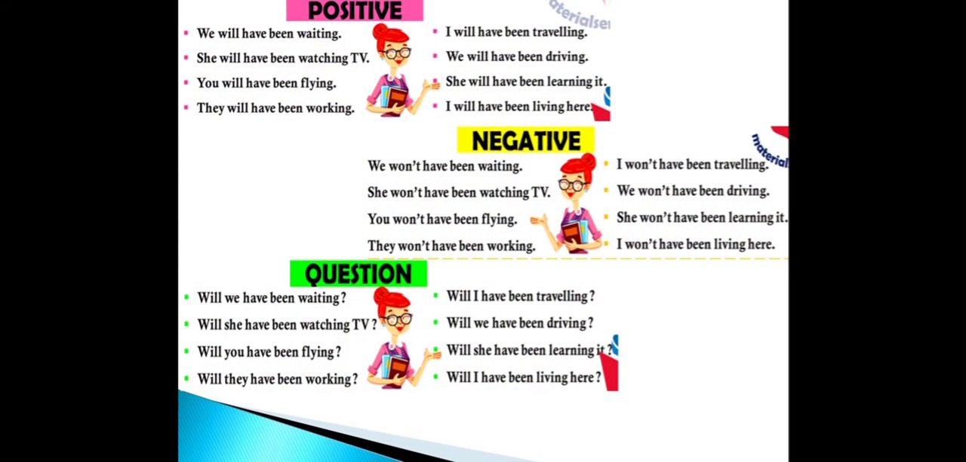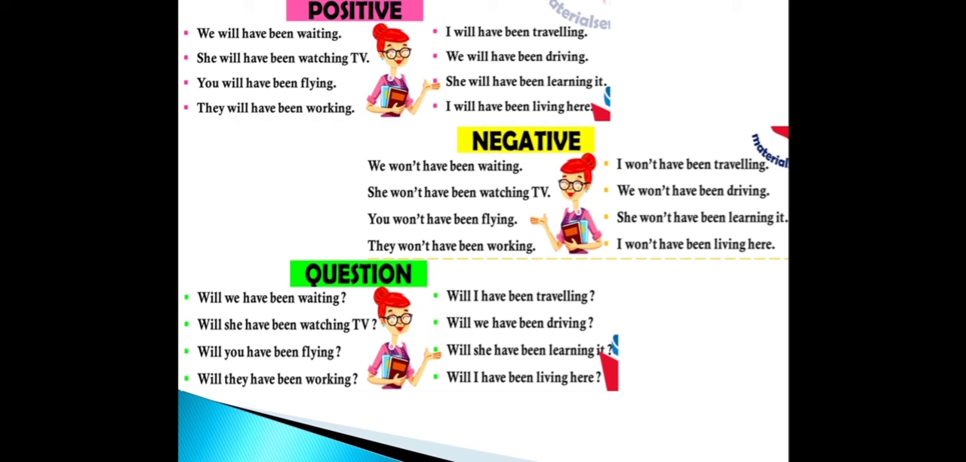Let us clear it through some examples. If it is a positive sentence, we will have been waiting, she will have been watching TV, you will have been flying, they will have been working, I will have been traveling, we will have been driving, she will have been learning it, I will have been living here. If it is a negative sentence, we won't have been waiting, she won't have been watching TV, you won't have been flying, they won't have been working, I won't have been traveling, we won't have been driving, she won't have been learning it, I won't have been living here.